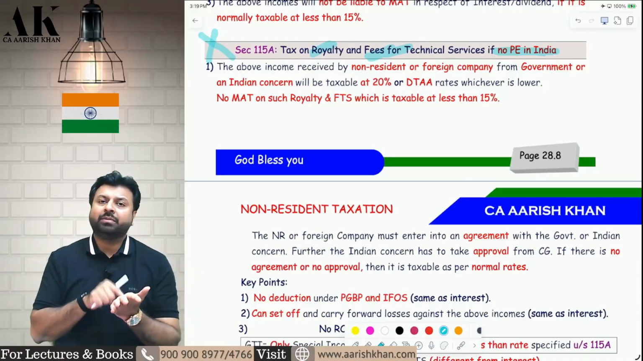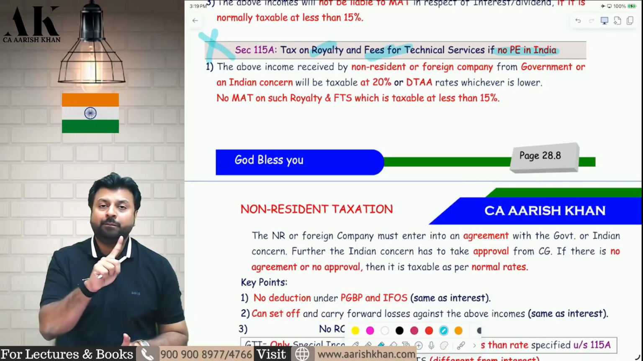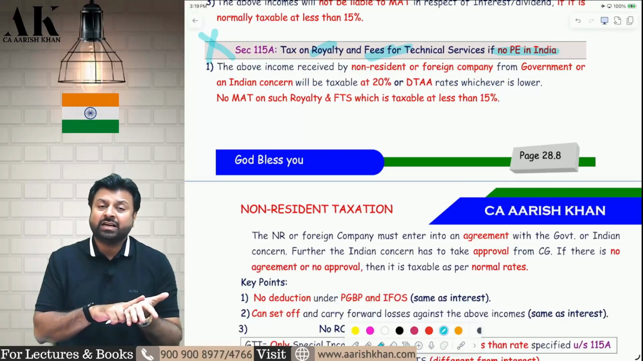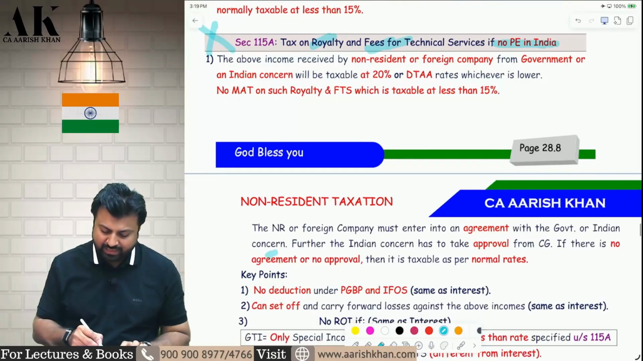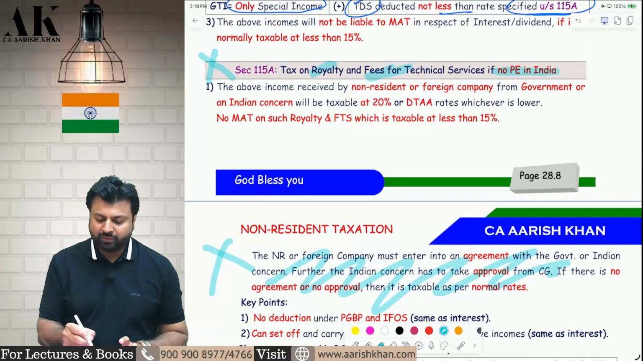Therefore, if you want to come under 115A, two conditions have to be fulfilled. First of all, there has to be no PE in India, no permanent establishment in India. And second, the most important point which I am telling you again, the non-resident should have an agreement with the Indian concern, and that agreement should be approved by the central government. Unless these words are there, you will not be coming under 115A. Be very careful.